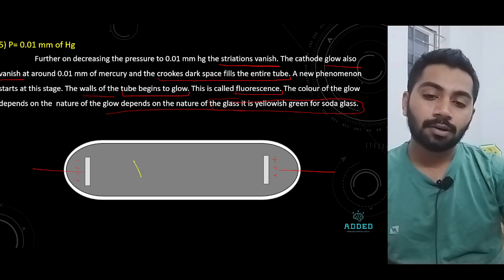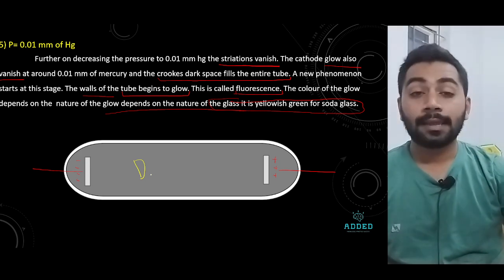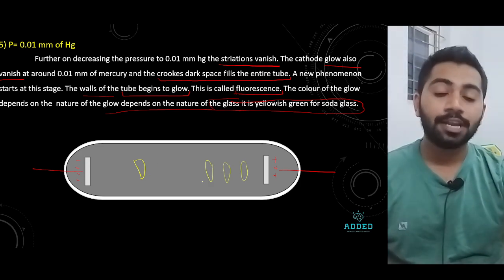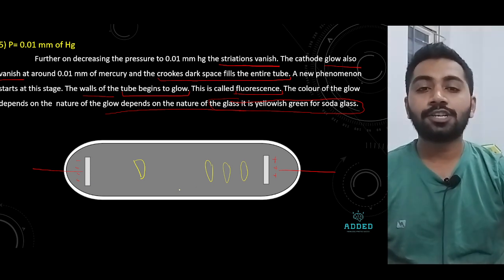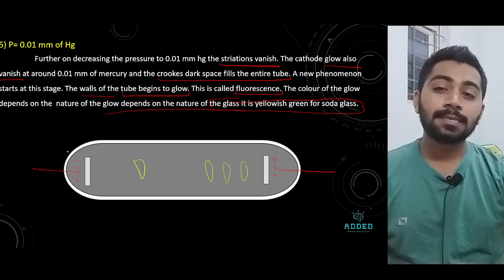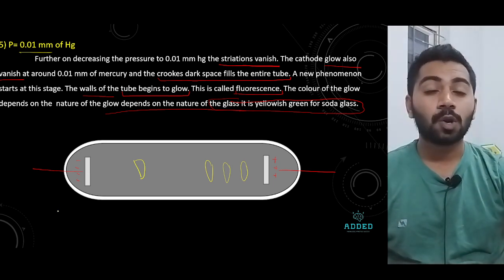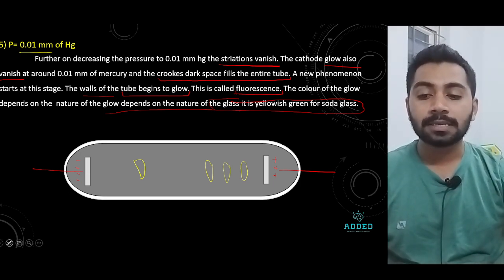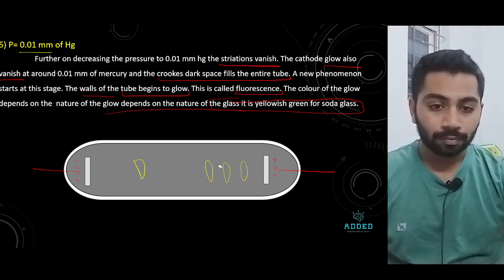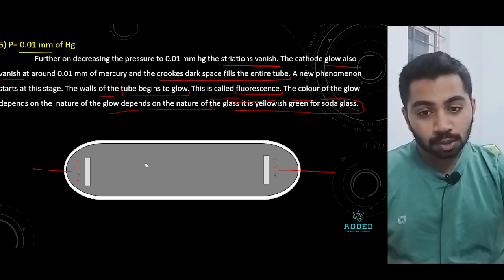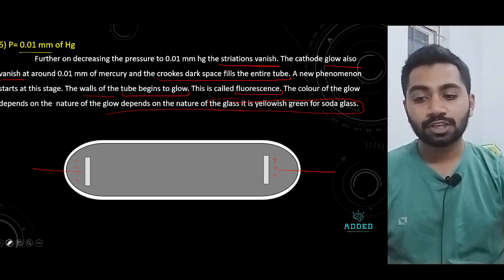There was a cathode glow, and there were some striations like this. Now I decrease the pressure to 0.001 mm of Hg. At that time, these striations vanish, and this also vanishes.